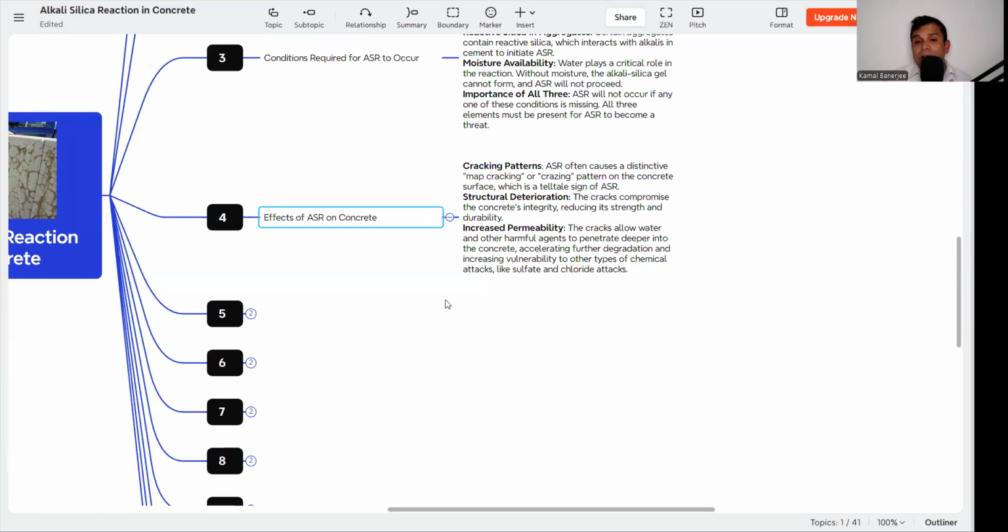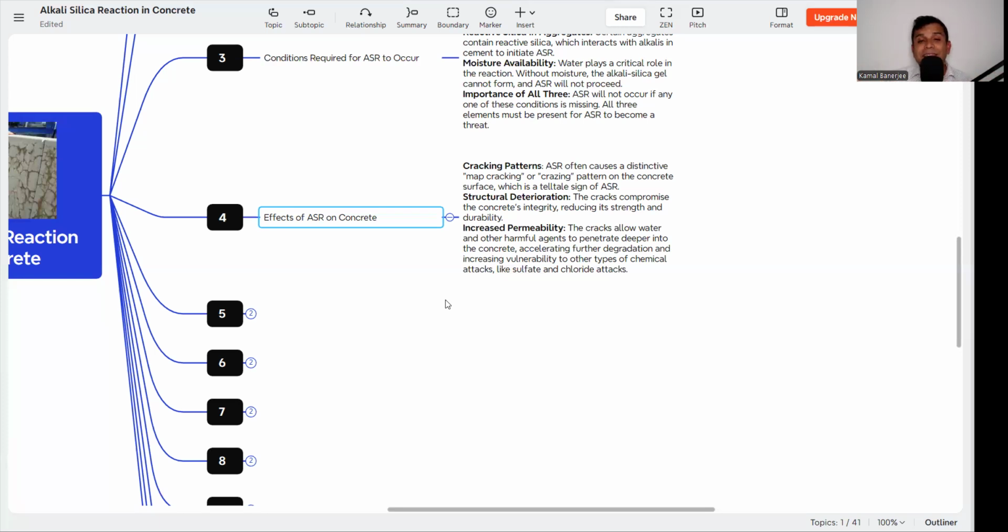Chlorine, that means chlorine-induced corrosion of the steel. So all these will happen, and when permeability increases due to ASR, it again deteriorates the concrete because of carbonation and because of chlorination. Whatever the causes, it is increasing, so it has a detrimental effect.